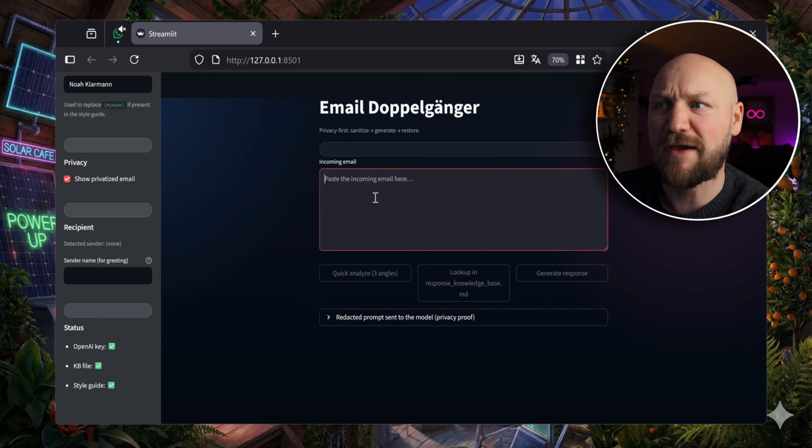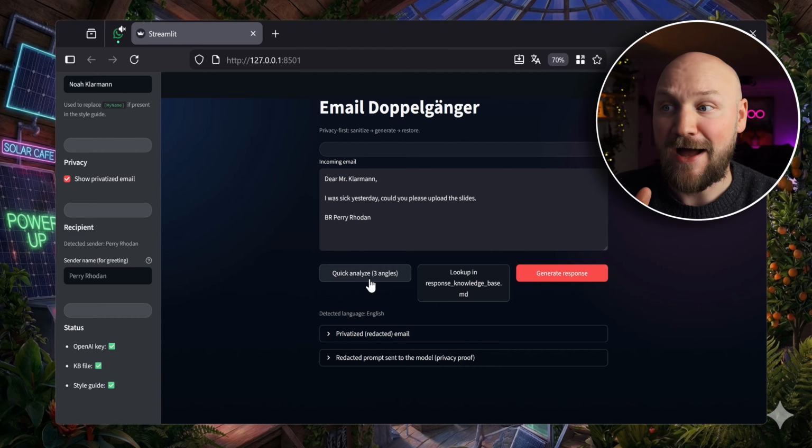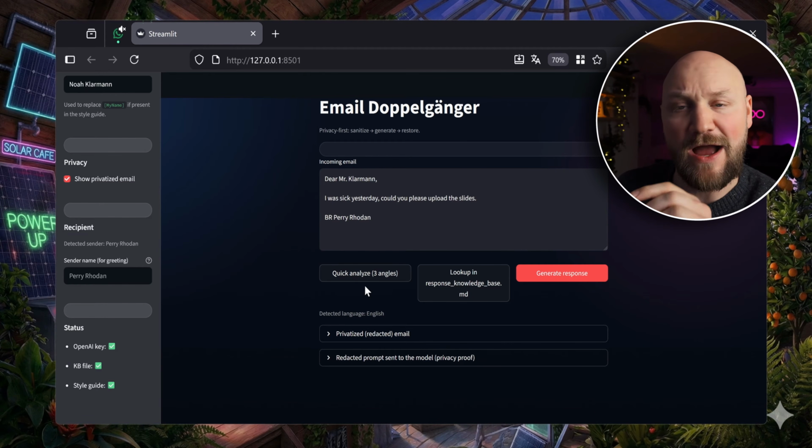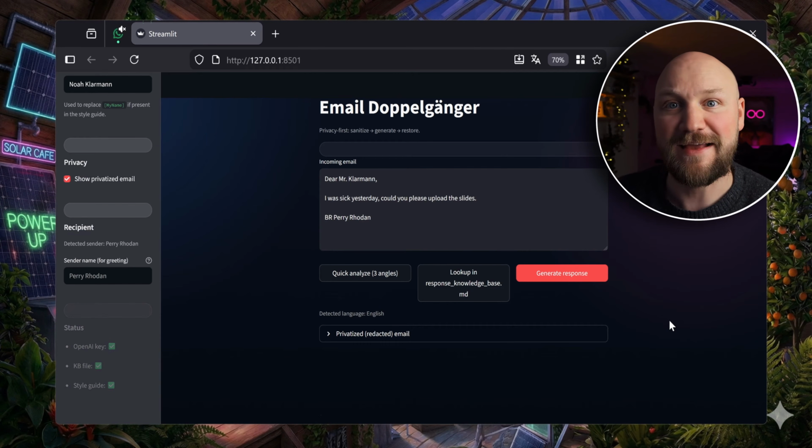So we are going to paste an incoming email here. "Dear Mr. Klaman, I was sick yesterday. Could you please upload the slides? Best regards, Perry Roden." So let's see how this is now working. I was writing in the prompt that I want to have a quick analysis with three angles. So let the prompt give me three angles.